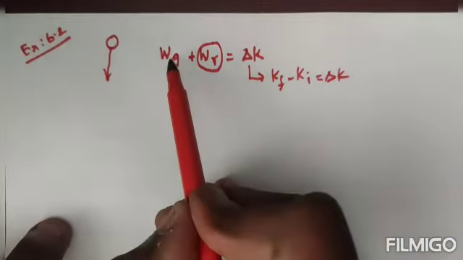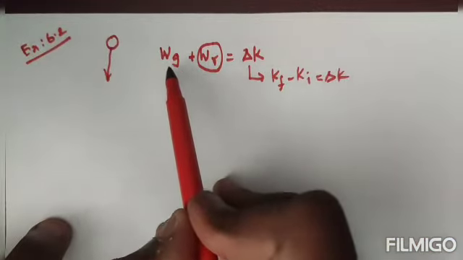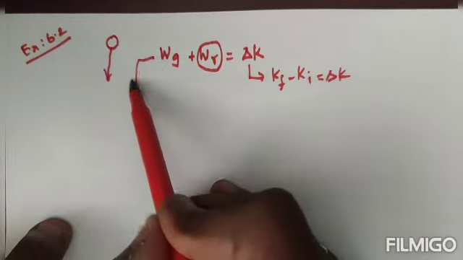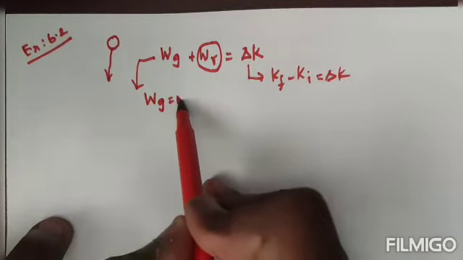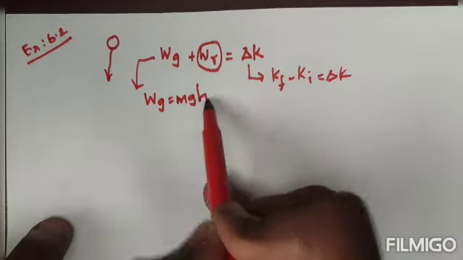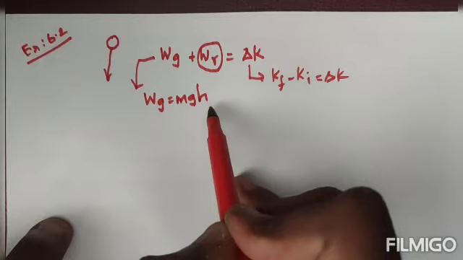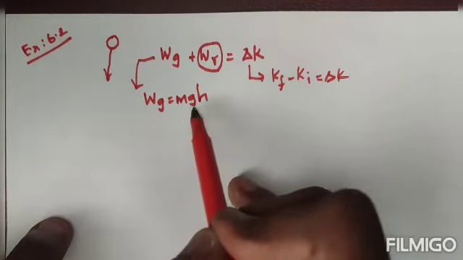Like that, the work done due to gravitational force, this we also know, is equal to mgh, because it is like potential energy.